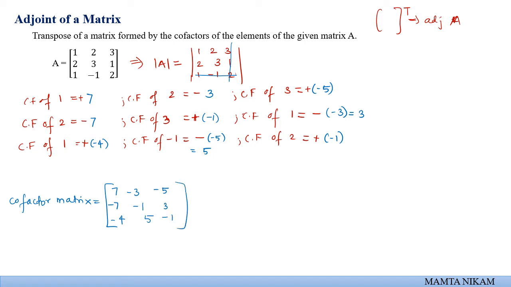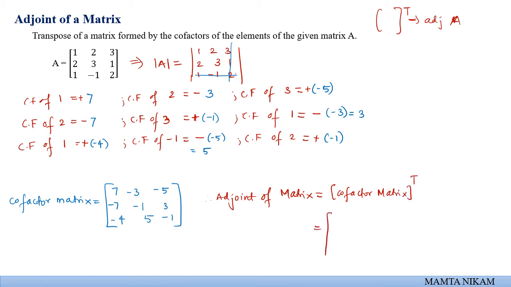So now we have this cofactor matrix, and we now take the transpose of this matrix, and this transpose will give us nothing but a adjoint of a matrix. So therefore adjoint of a matrix क्या हो जाएगा? It is going to be transpose of cofactor matrix, right? So I directly write the transpose.